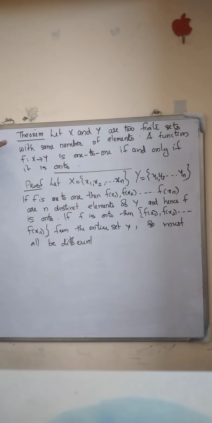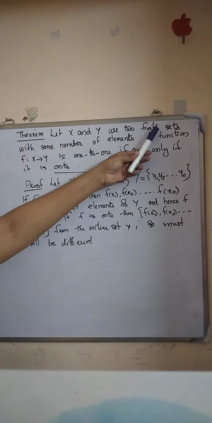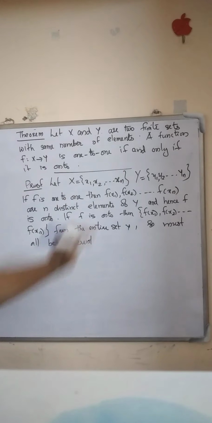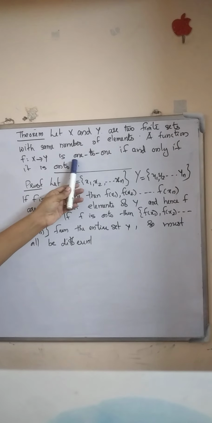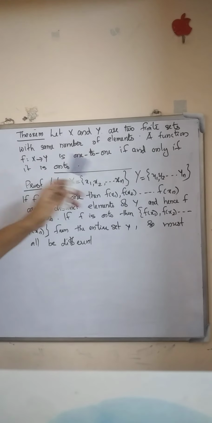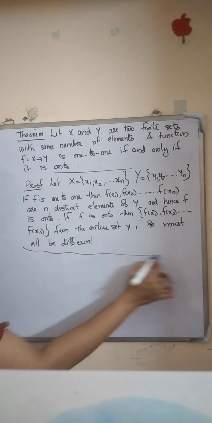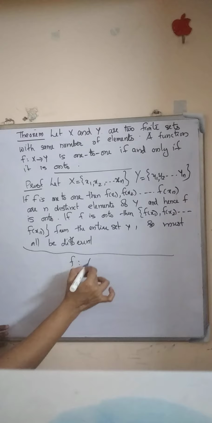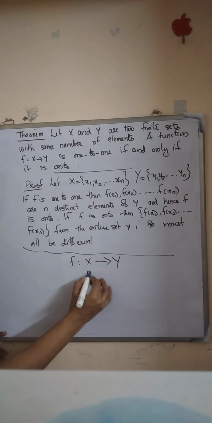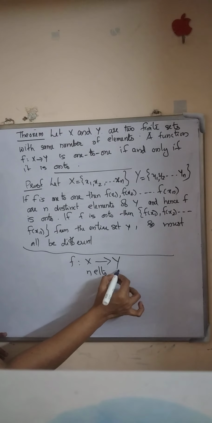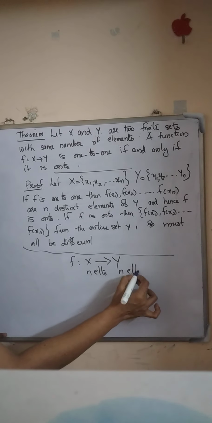Now we explain a theorem on functions. Let X and Y be two finite sets with the same number of elements. A function f from X to Y is 1-to-1 if and only if it is onto. That is, the theorem states that if f from X to Y is a function and X has n elements, then Y also has n elements.